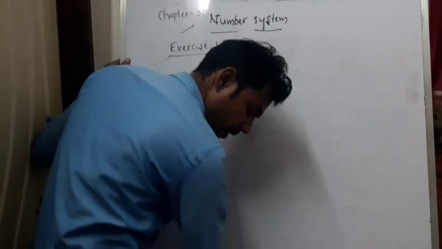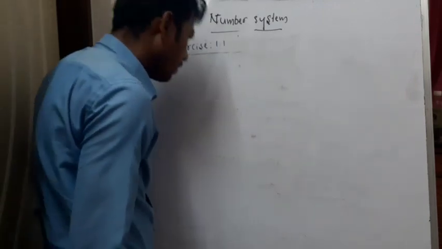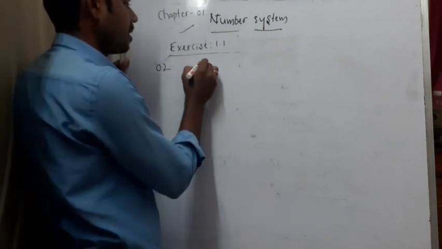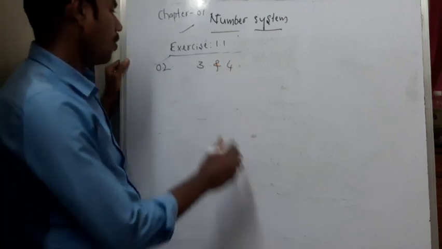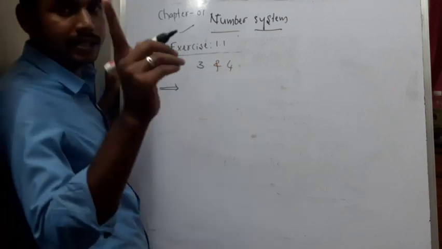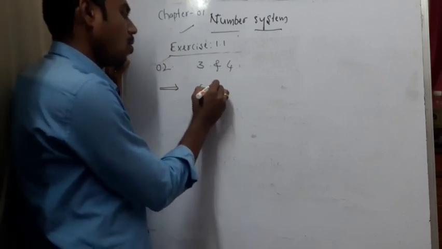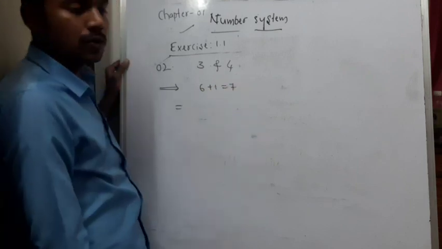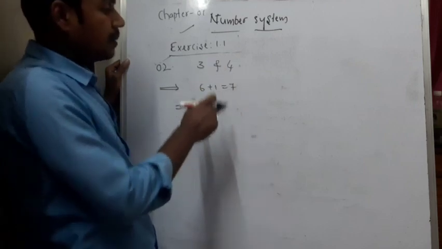Next question is, find 6 rational numbers between 3 and 4. What is the procedure that we need to follow? How many rational numbers do we need? We need 6 rational numbers. Increase the count by 1, which is equal to 7. In the next step, what are we supposed to do? We need to multiply and divide the numbers by 7.